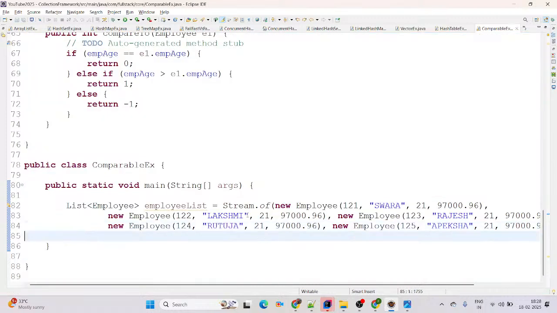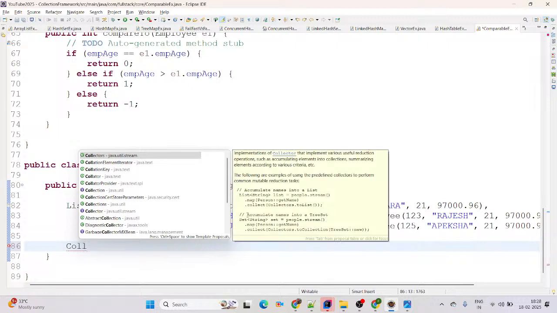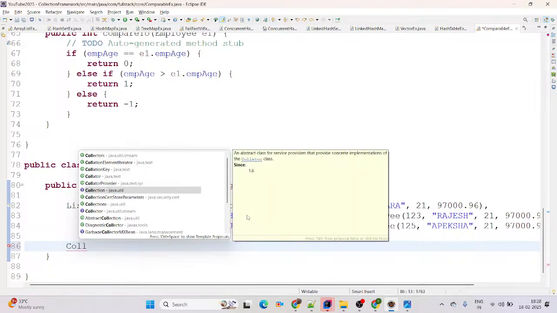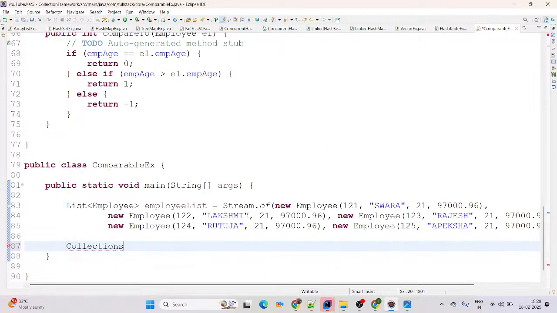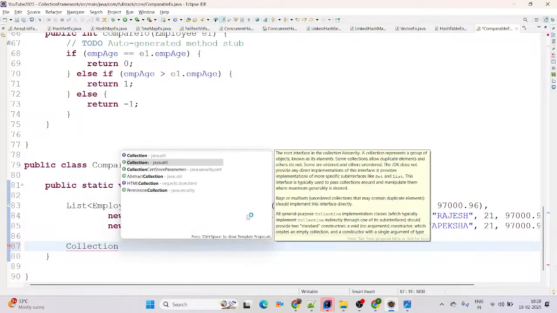Perfect. Now we have a list of records available here. You can simply consider how many are in the list: we have 5 records there. Then we are calling Collection. See, Collection is an interface coming from the java.util package. Now I am directly calling Collections. Collections is a Java class available. See, here is Collections. Collections is a class and Collection is an interface.